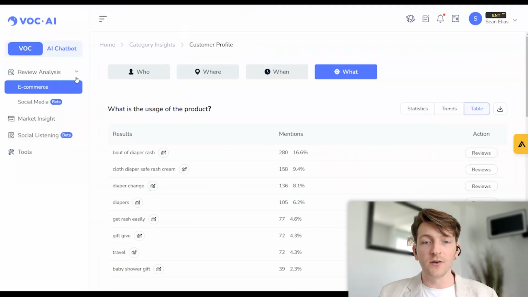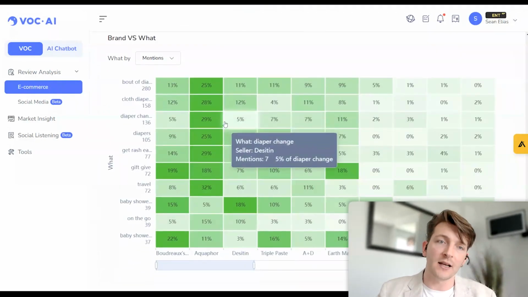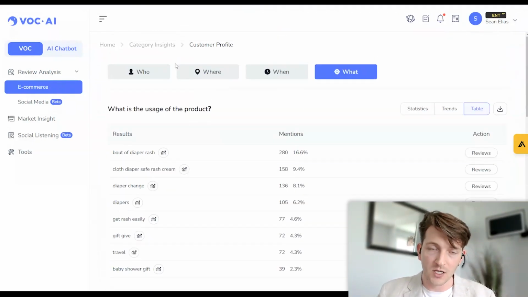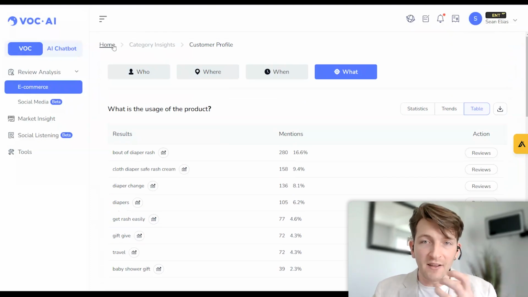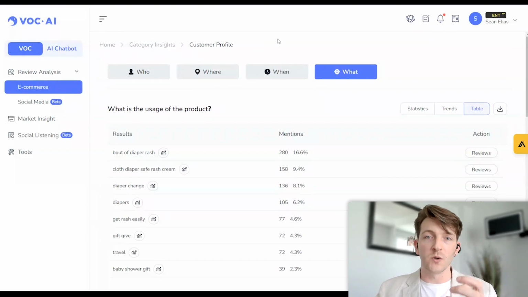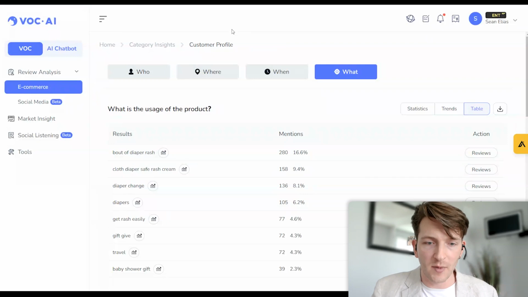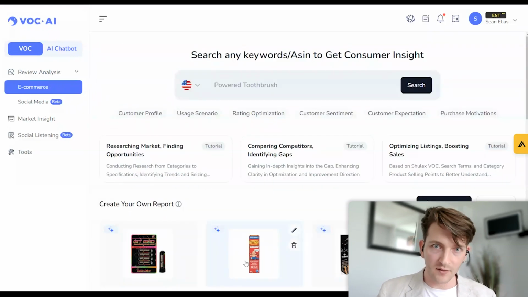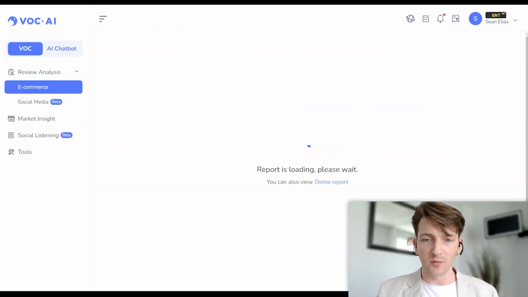And that's the review analysis. Now, this is tied directly to Amazon. So it's going to pull the reviews into Amazon itself. But if you do want to scrape reviews from anywhere else, let's go back to the first place where we started on this report.